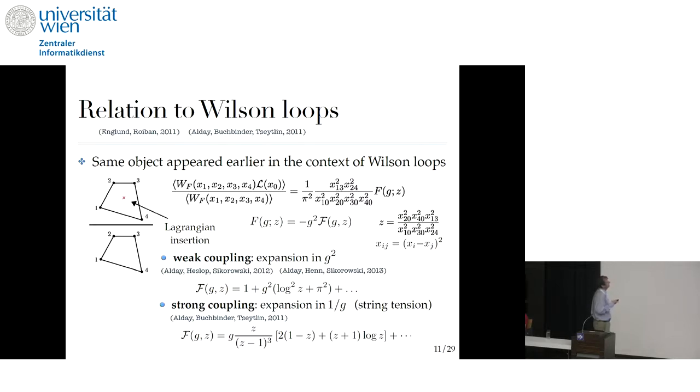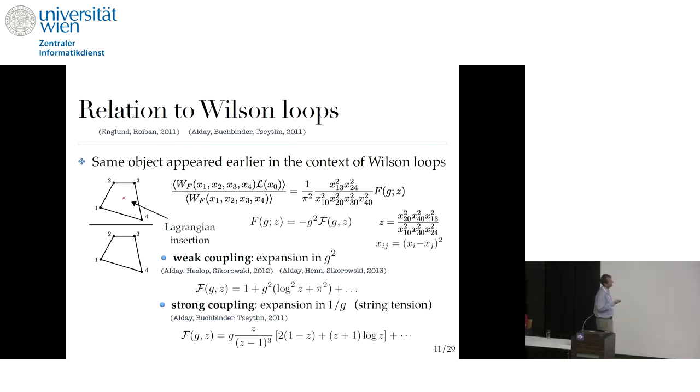So one has an extra point, x naught. This is written in these dual variables. It can be easily rewritten back in momentum twistors. This ratio is essentially the function that we just defined using the logarithm of the amplitude, up to some rescaling.